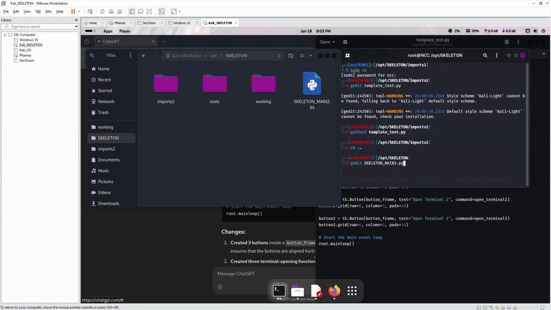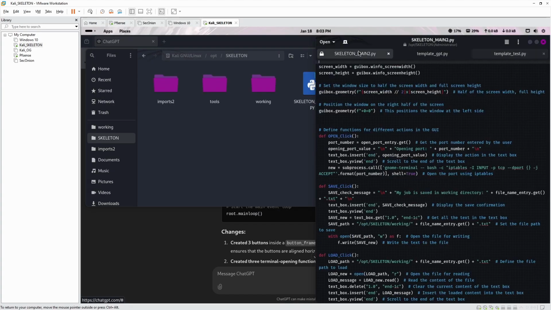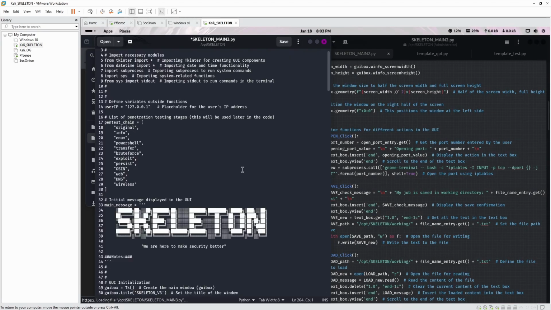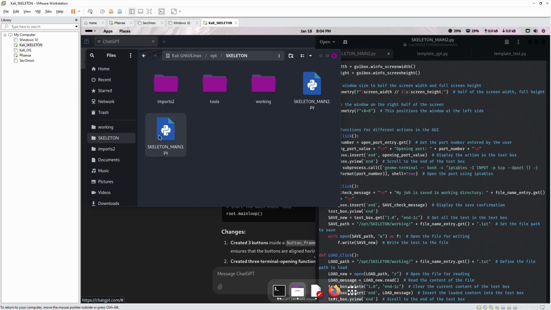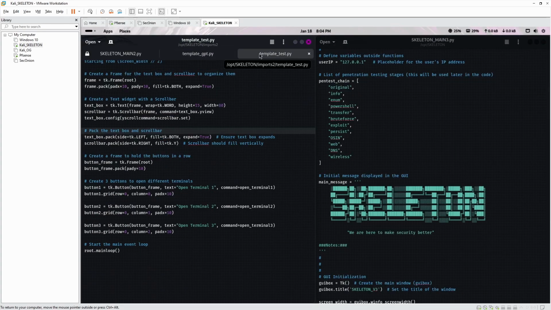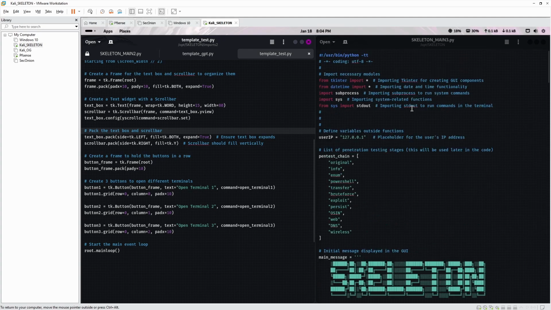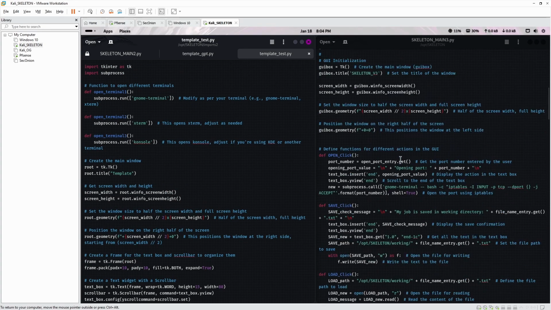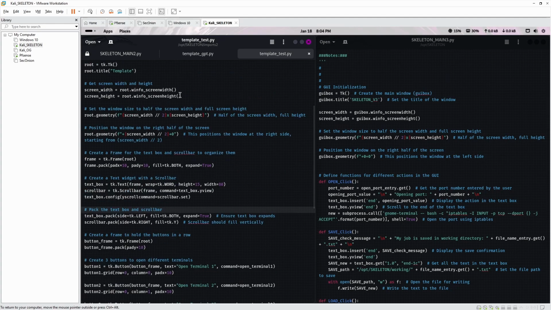So we're going to go with gedit skeleton main 3.py. We're going to take all the stuff out of the skeleton and copy it, paste it into version 3 and save it, then reopen it, put it side by side, and then we can copy stuff out of template test into the skeleton, or vice versa. So we have all our functions already defined. We've got our title. The first changes are here. We need to put this code in, which is already in the skeleton.